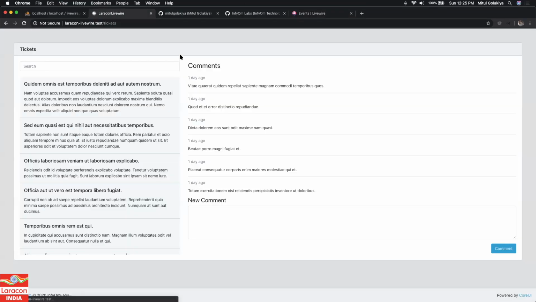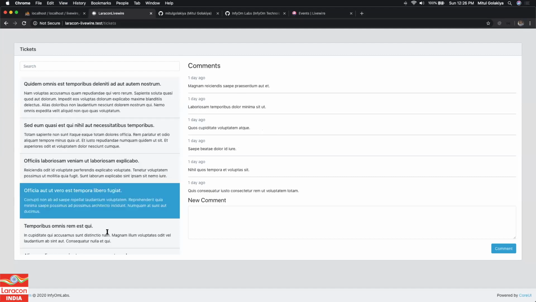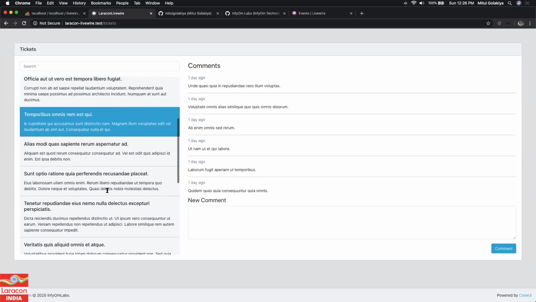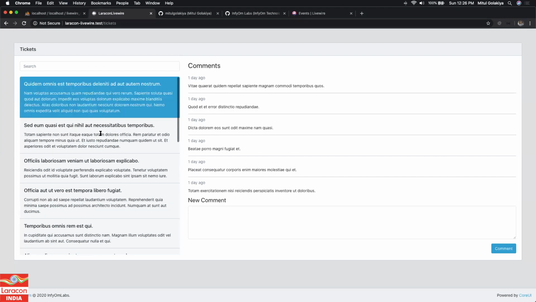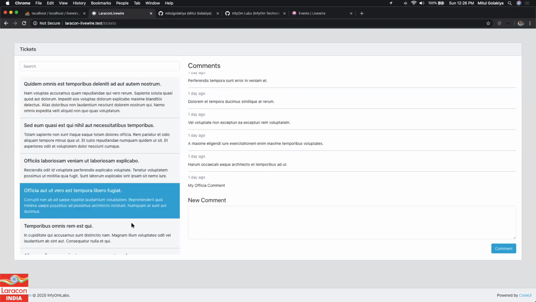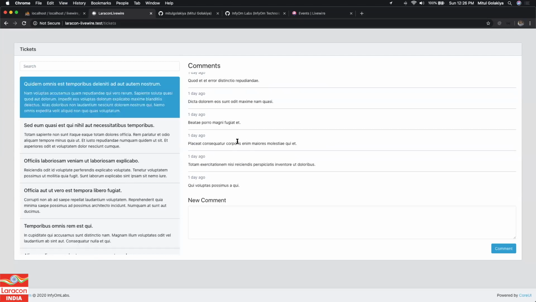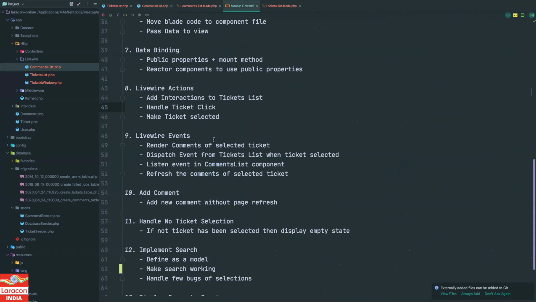I will hit refresh. This is already the first ticket, so I will click second. Oops, it is refreshing the comments. So we are already getting now our comments, right? So I select any ticket, it is loading its comments over here without writing any piece of JavaScript code. It's still working. So that is about events.